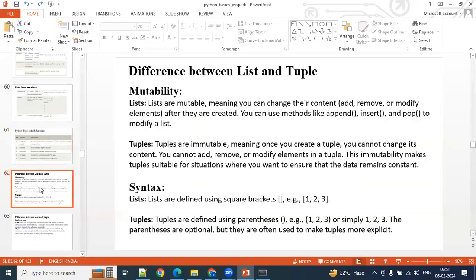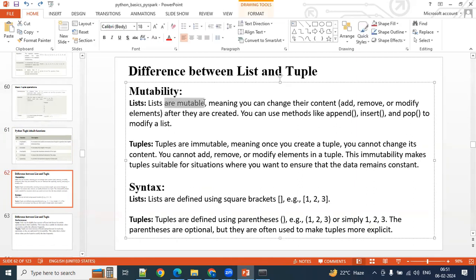Come and tell me, this is a very important interview question, guys. What is the difference between list and tuple? Whatever the answer you know, you tell me. List is a mutable object. What about tuple? Tuple is an immutable object. That is correct. That is the first point I discussed here. So lists are mutable, tuples are immutable.